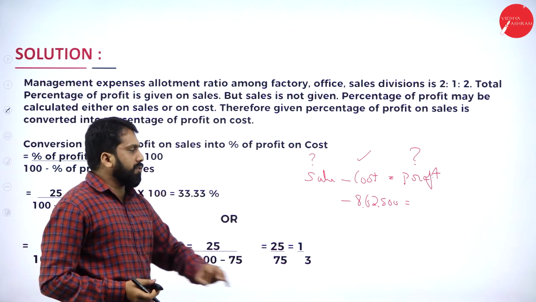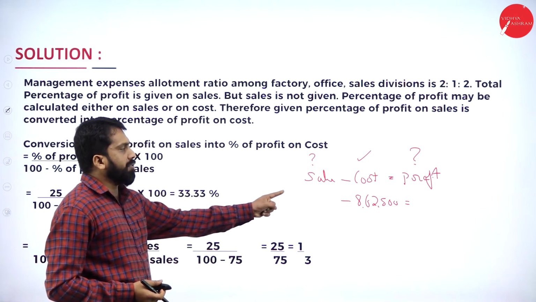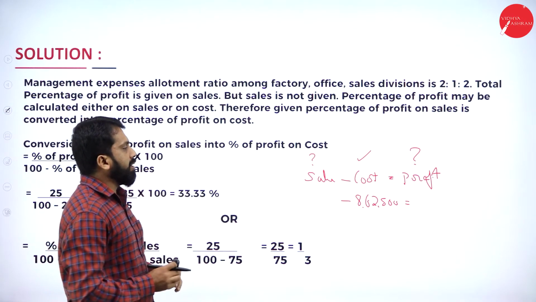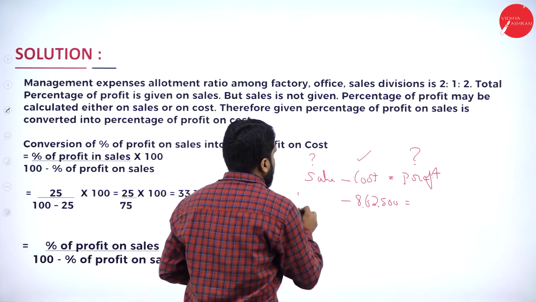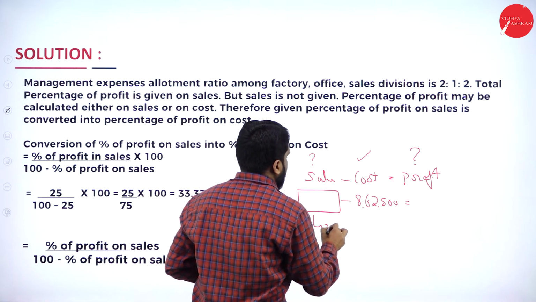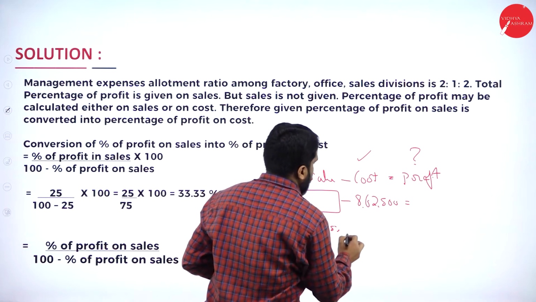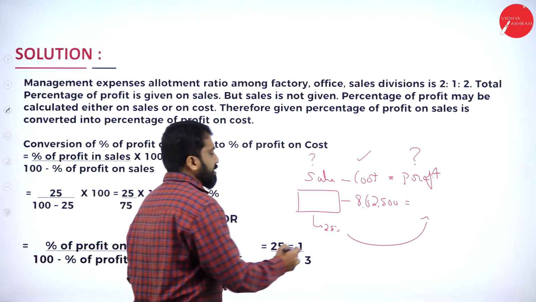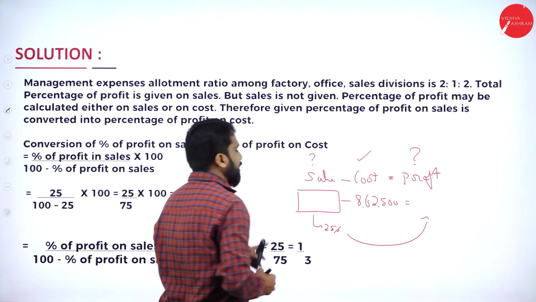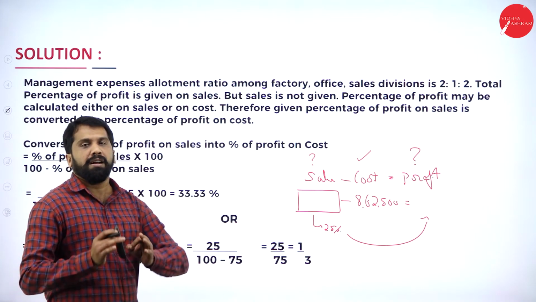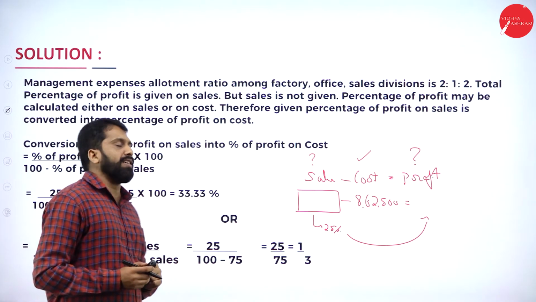So, can you do only with cost to find out sales, to find out profit? Yes. How means they have given information. Whatever sales you have on this, 25% is your profit. Clear? Whatever sales you have on that, 25% is your profit. How to find out? We'll find out now.